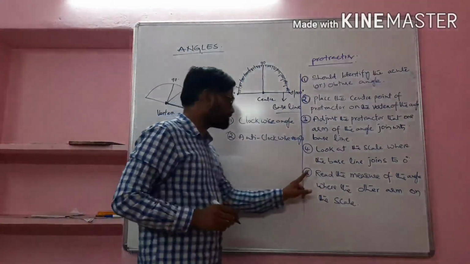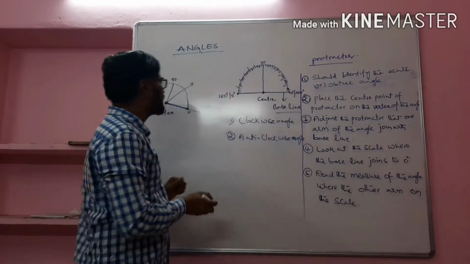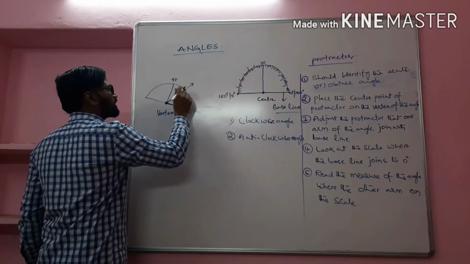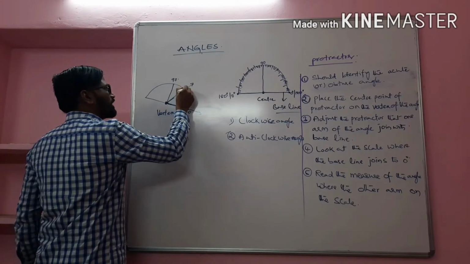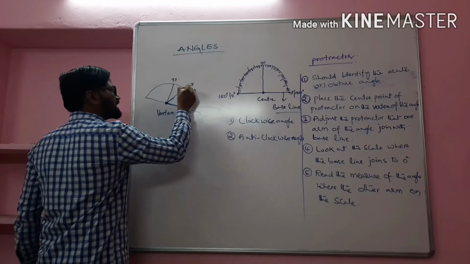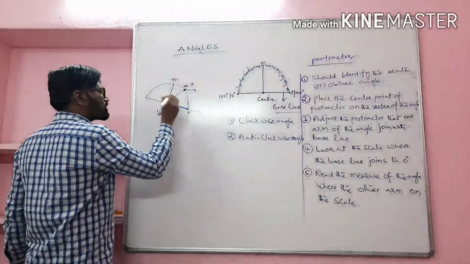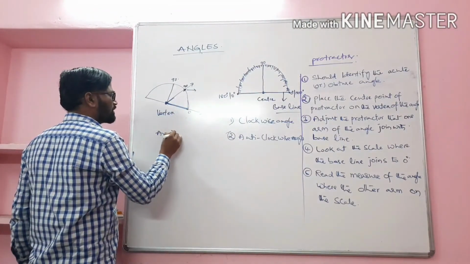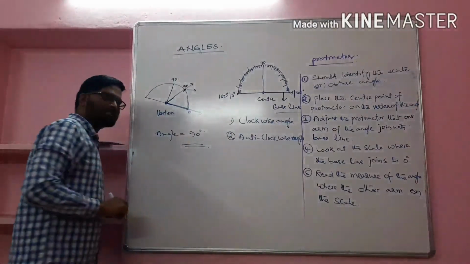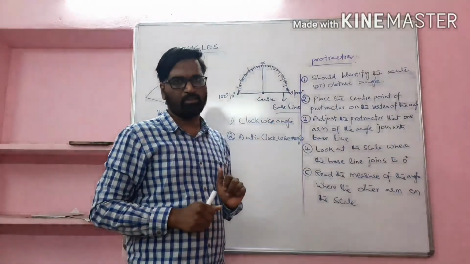Now, fifth point. Read the measure of the angle where the other arm is on the scale. Now let's see, the other arm is this one. So we can see a particular value at the other arm, right? So, for example, if it is 70, then the angle equals 70 degrees. This is the procedure to find out angles using a protractor.